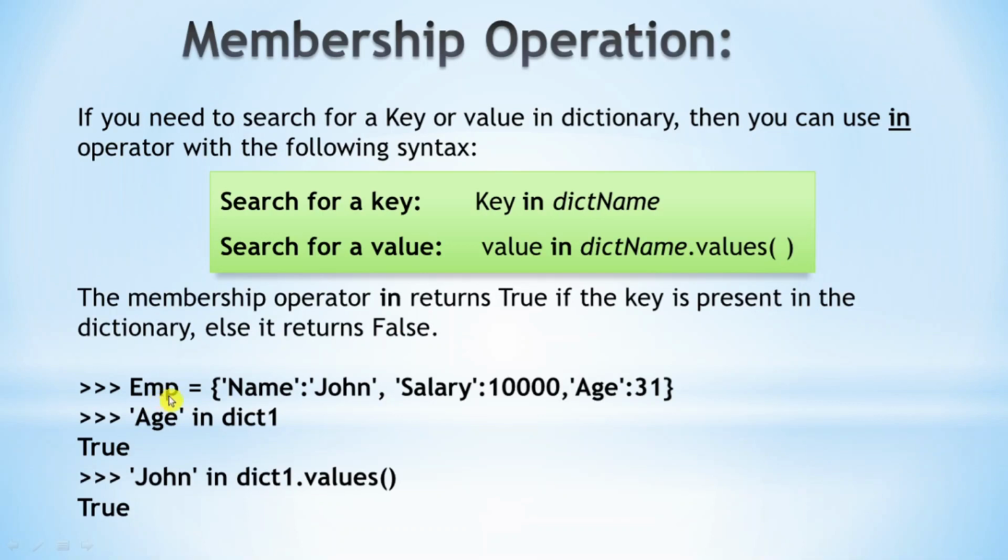A dictionary emp is given which stores the name, salary and age of an employee. We want to search whether the key age is present in this dictionary. For that we have to use the statement age in dict1. Since we need to search for a key, we have to specify the dictionary name. And the output will be true since age is present in this dictionary. Next I am going to search for a value. John in dict1 dot values. It will return true since John is present as a value in the dictionary.